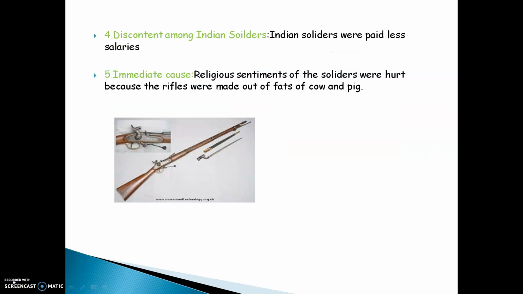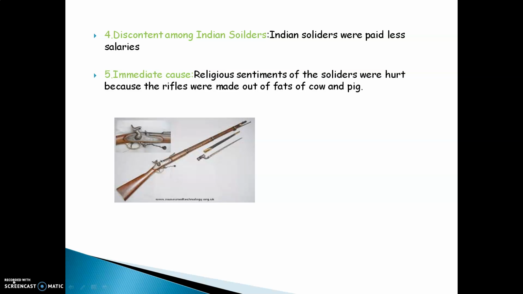The fourth cause of the struggle was discontent among Indian soldiers. Indian soldiers were paid less salaries. As I told you, the army had two types of soldiers, Indian soldiers and British soldiers. Both did the same amount of job. In spite of that, the British sepoys, or British soldiers, were paid more salaries as compared to the Indian sepoys, Indian soldiers.